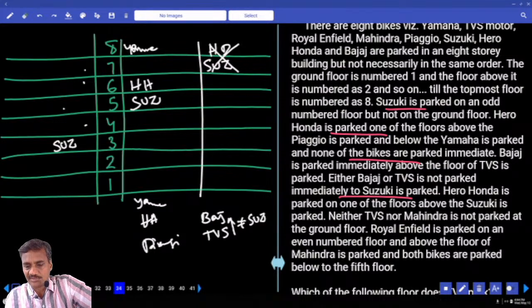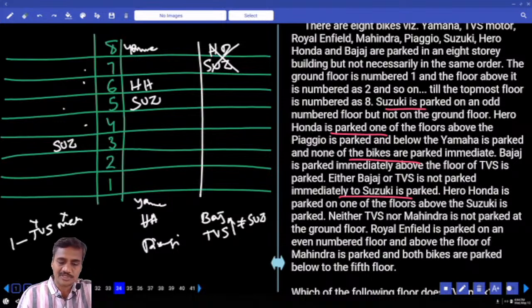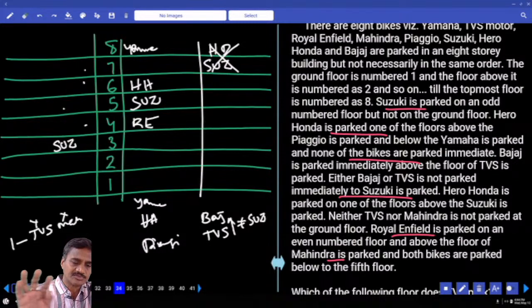Neither TVS nor Mahindra is at the ground floor. TVS and Mahindra cannot be at the ground floor. The next one: Royal Enfield is parked on one of the even number floors above Mahindra. Above Mahindra and Royal Enfield, even number floor, where should this be? Must be on the fourth.